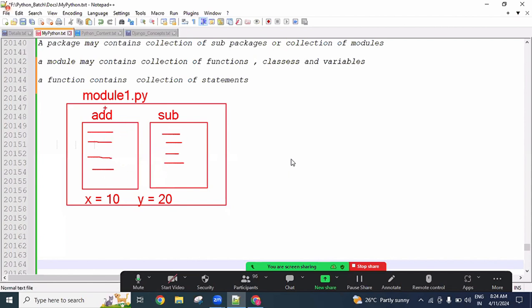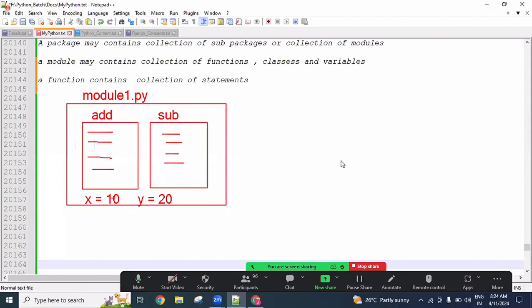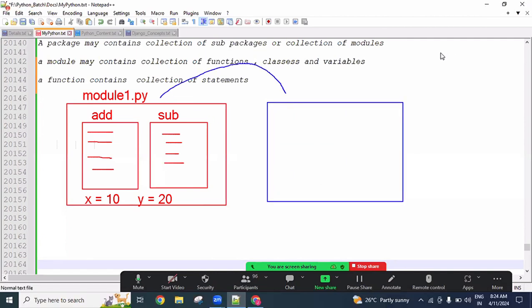So now what is the purpose of a module? A module contains this collection of functions with reusable logic, and reusable variables also. So this collection of functions or classes or data variables, we can reuse in another module. I have one more module, so this entire module, we can import inside the other module.